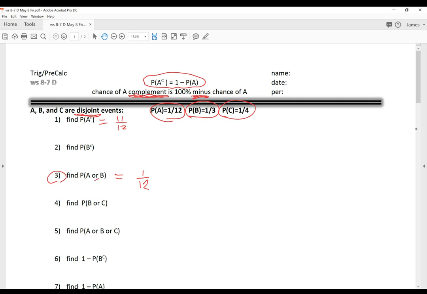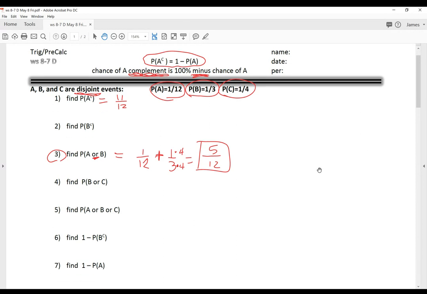Chance of A is 1 out of 12. Then it says "or," which means we need to have more, so we'll be adding. And chance of B is 1 out of 3, so 1/3. When you see the "or," you'll be adding them when it's a disjoint event, a separate event. So you gotta change the second fraction. It's 1 out of 12 plus 4 out of 12, which is 5 out of 12. And leave it in fraction form. I started you with fractions, so you should leave your answers in fraction form.